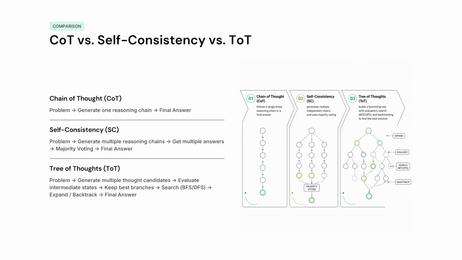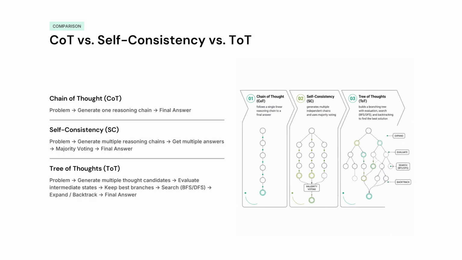So here is the basic comparison between chain of thought, self-consistency, and tree of thought. So in chain of thought, we have a problem. We break it down into simple steps and generate reasoning for each of the steps and finally land at a final answer. In self-consistency, we have a problem. We generate multiple reasoning paths, trying different approaches. We get multiple answers from this, and then we perform a majority voting on these answers to finally get to a final answer.